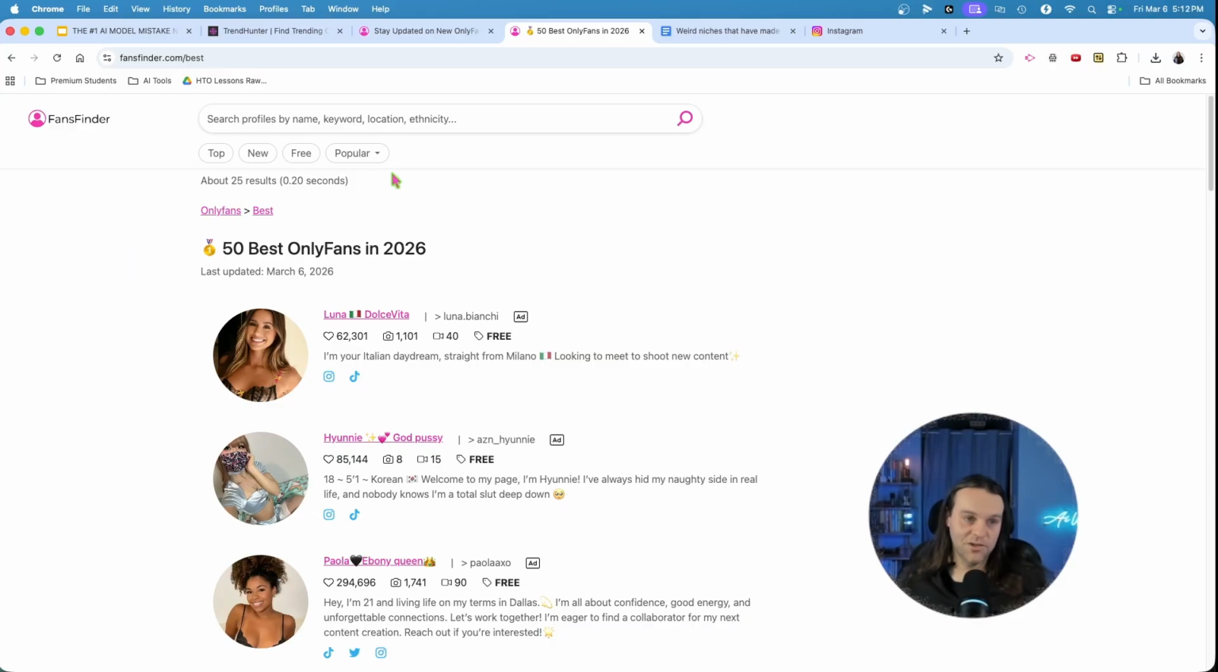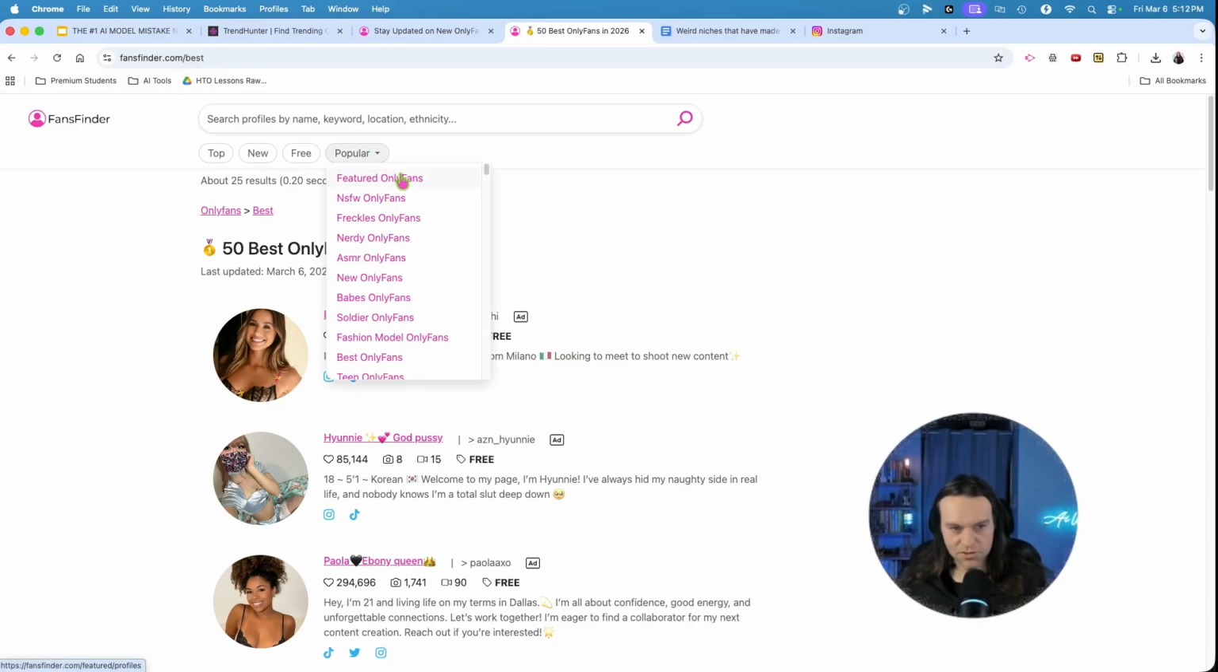Fans Finder is great though, because if you go here under popular, this is all you guys need. You literally just need to go to Fans Finder, go here, and you'll find probably NSFW, and then some other one. So I could take, again, freckles could be one. That's part of the physical appearance, right?